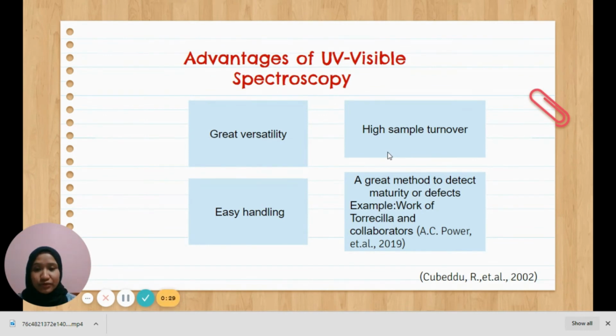For example, work from Torrecilla and collaborators utilized UV visible spectroscopy to quantify the adulteration of extra virgin olive oil with refined olive oil and olive pomace oil. This technique was capable of estimating the adulteration agent concentration with a mean square error of less than 1%. From this example, it is proven that UV visible spectroscopy is a great technique to detect maturity. That's all from me. Thank you.